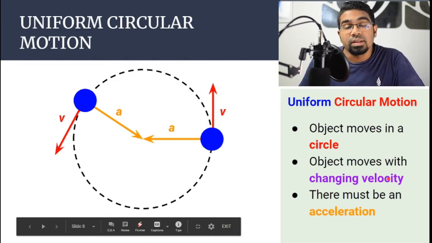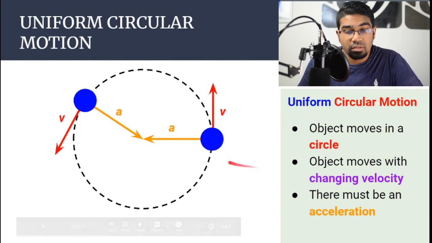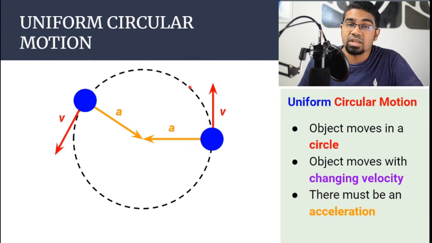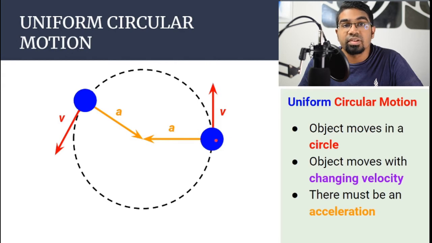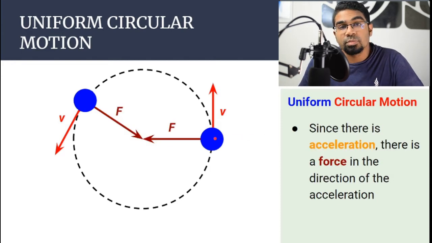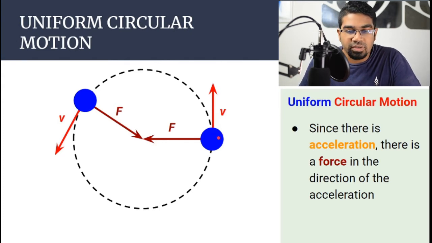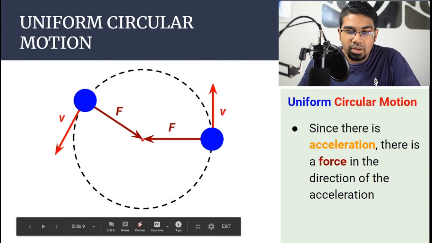Remember, velocity is a vector quantity that includes magnitude as well as direction. So when the direction of the object is changing, then the velocity is changing. Now, since we have a changing velocity, then there must be an acceleration. This acceleration is known as the centripetal acceleration, and the direction of the acceleration is towards the center of the circle. Since an object with mass experiences an acceleration, then by Newton's second law, force is the product of mass and acceleration, there must be a force in the same direction as the acceleration, and this is the force that is known as centripetal force. Centripetal force is a force that is acting on an object in circular motion towards the center of the circle.